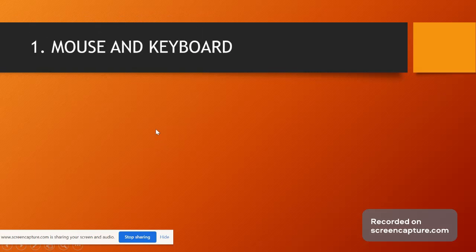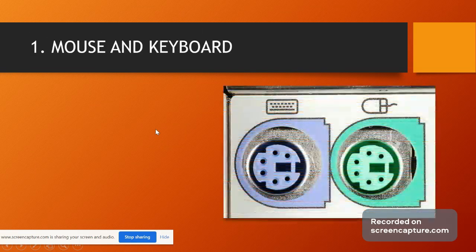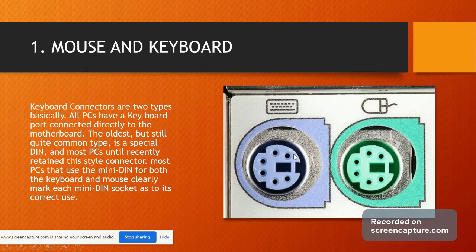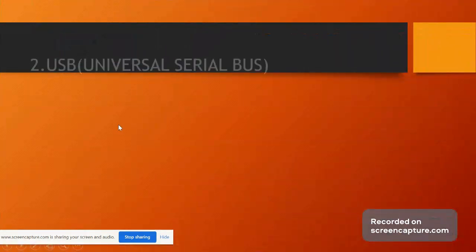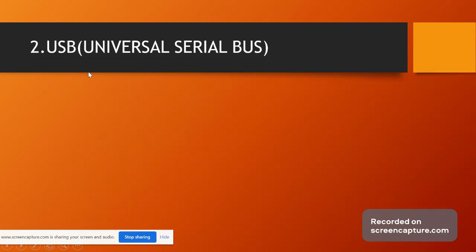Now the first one is the mouse and keyboard socket. These are basically old concepts, because in the older era these types of ports were used to connect the mouse and the keyboard, but in today's era they are replaced by USB. We'll also talk about USB in the next slide. So first of all, keyboard socket is this and mouse port is this, and here is the definition.